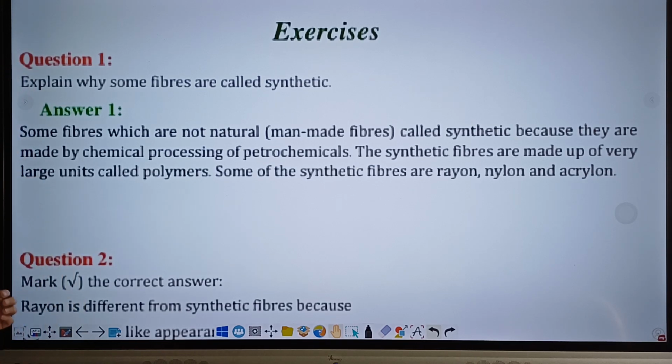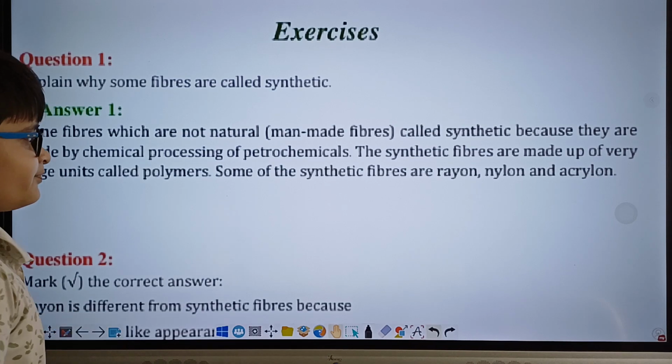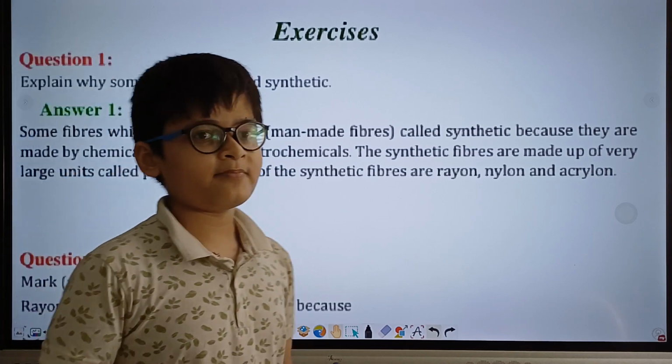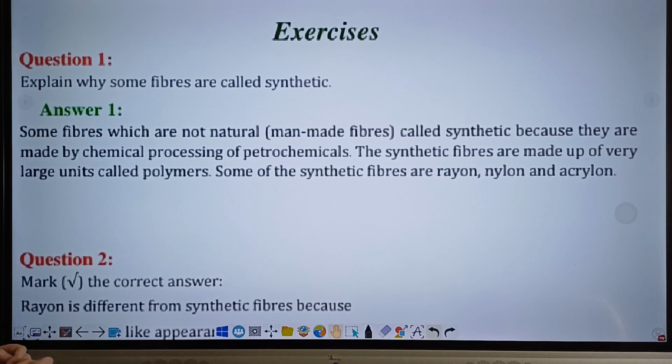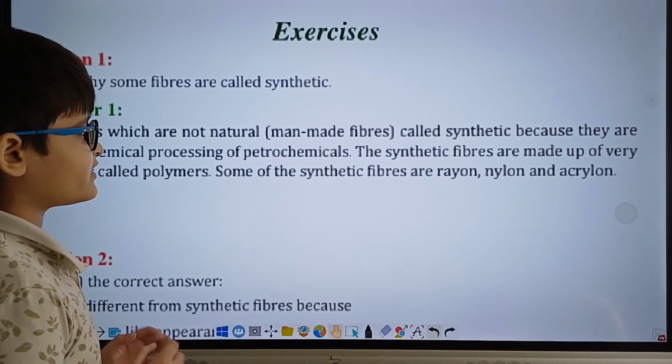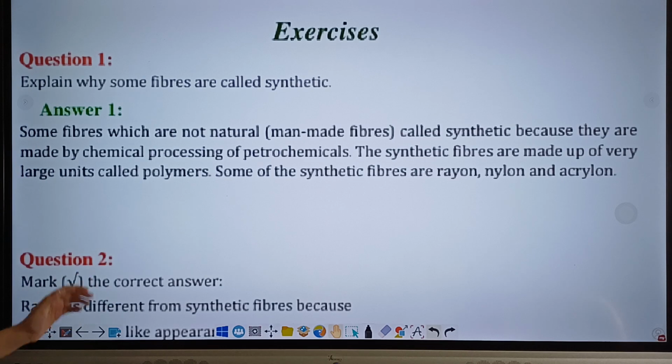Some fibers which are not natural, or as many of them like to refer to them, man-made fibers, are called synthetic fibers because they are made by chemical processing of petrochemicals. These synthetic fibers are made up of very large units called polymers. Some of these synthetic fibers are rayon, nylon and acrylon.